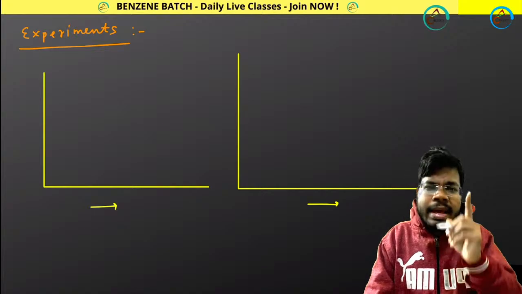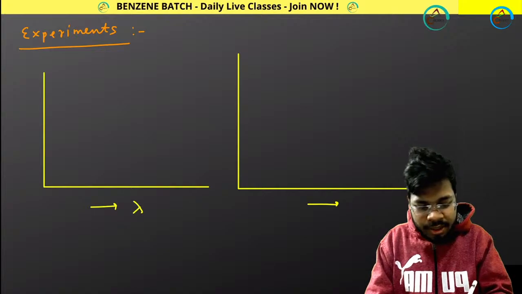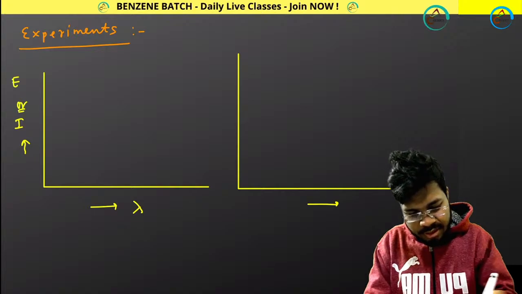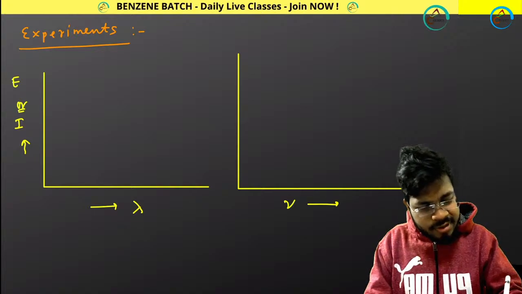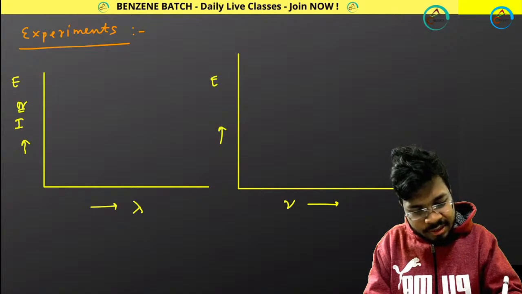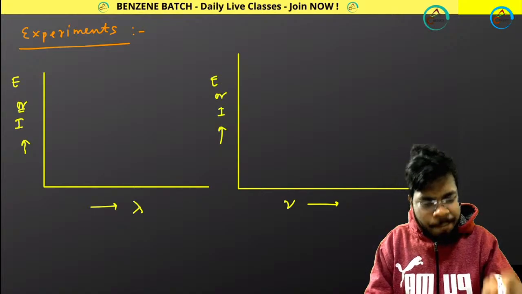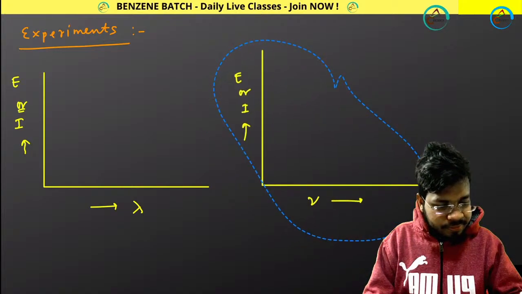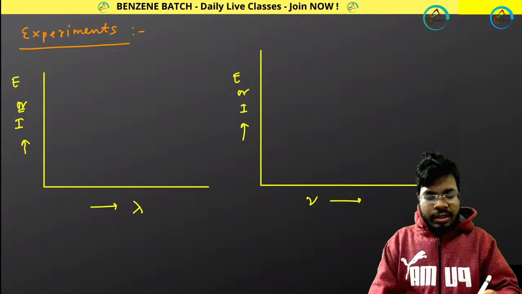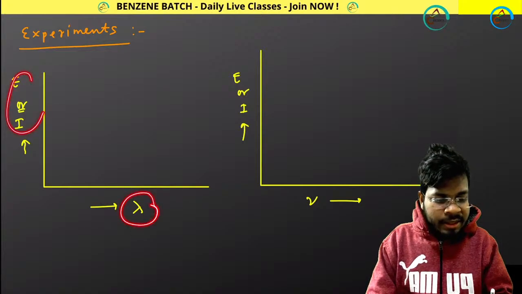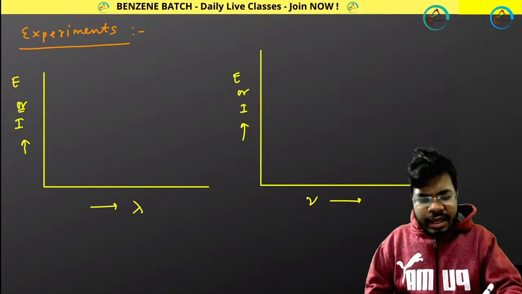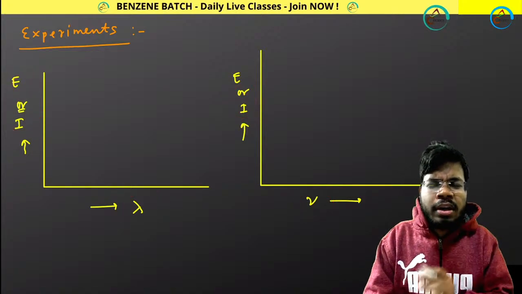One they plotted as lambda versus intensity, which is sometimes called energy, and the other as frequency versus intensity or energy. They plotted two different plots from the experimental result: intensity versus wavelength and intensity versus frequency. And they got very important plots.